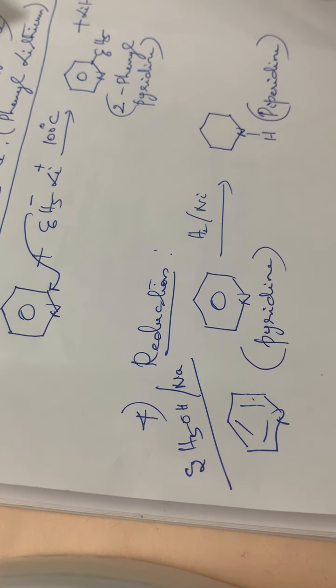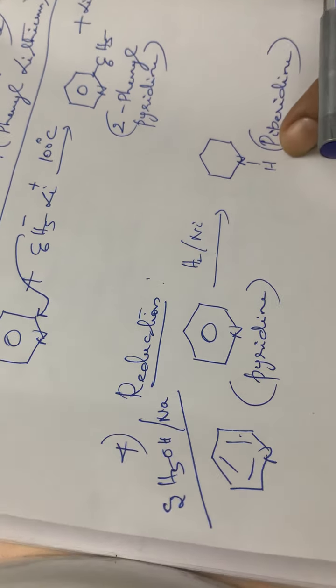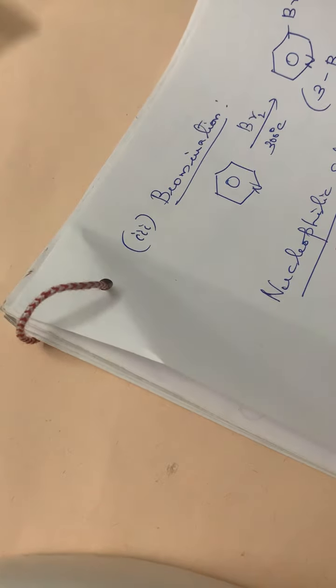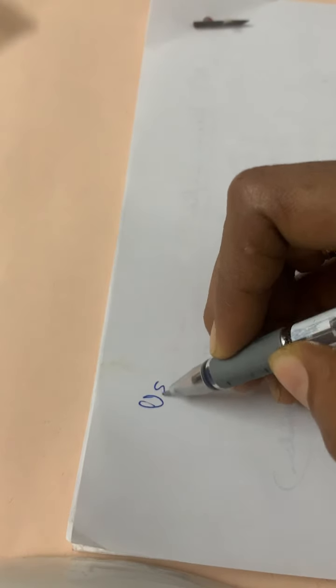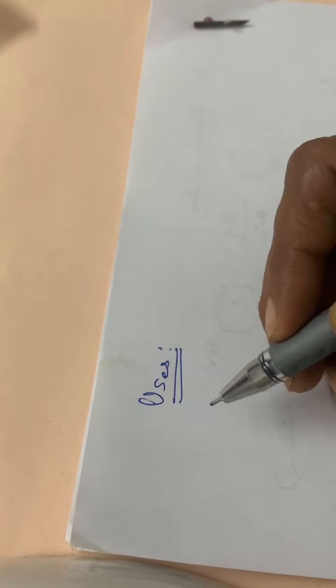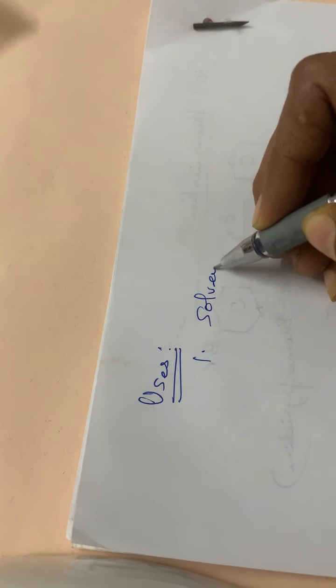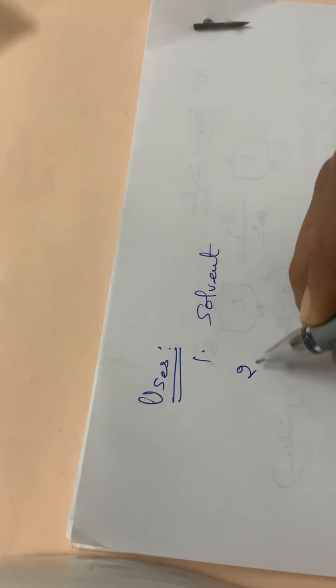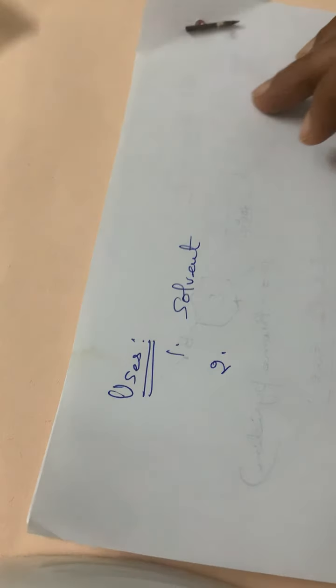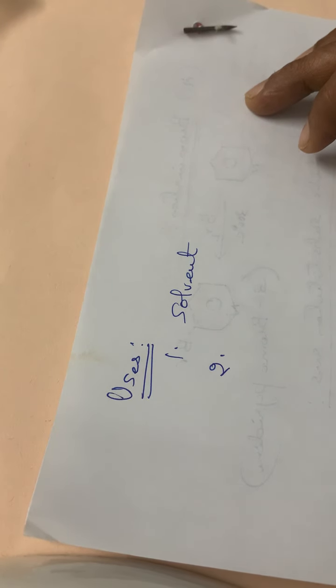Next is coming to the uses of pyridine. Pyridine is normally used as a solvent in many organic reactions. You might have seen some reactions which use pyridine as a solvent.